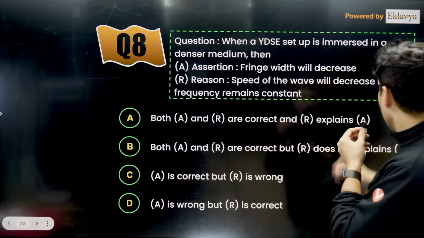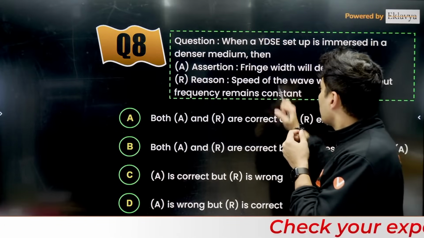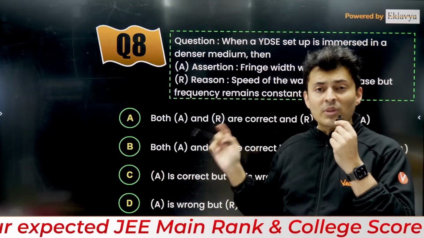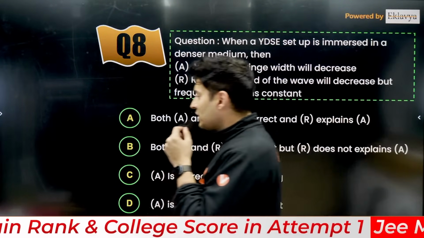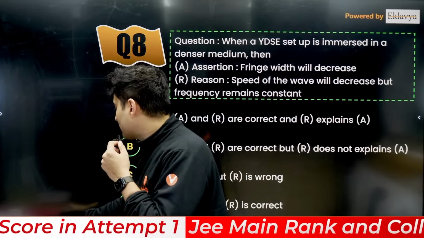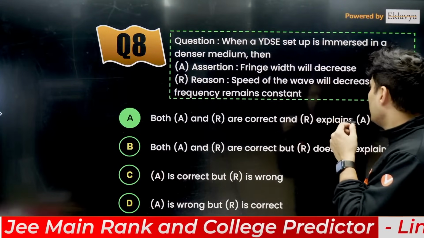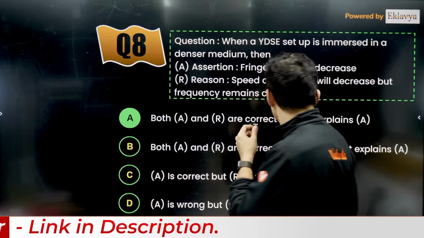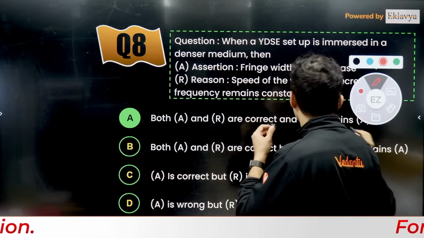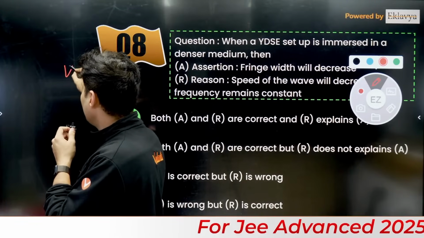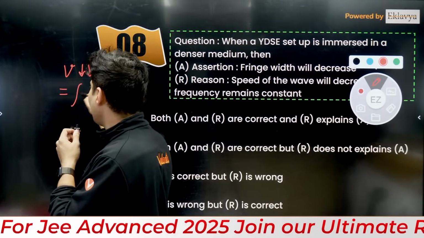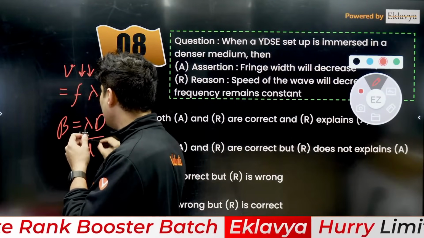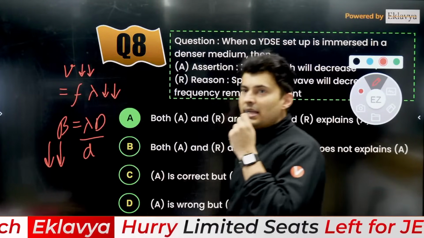Hold on. Okay. What do you think is the correct answer for this? Fringe width. What happens when you put it in a denser medium? Speed will go down. And once the speed goes down, what will happen? Frequency never changes. It's the wavelength which changes. So the correct answer for this particular question is option A. The fringe width will decrease, and that is because the speed will decrease. The velocity is f lambda, so lambda will decrease, and fringe width is lambda D by d, so therefore fringe width will also decrease.